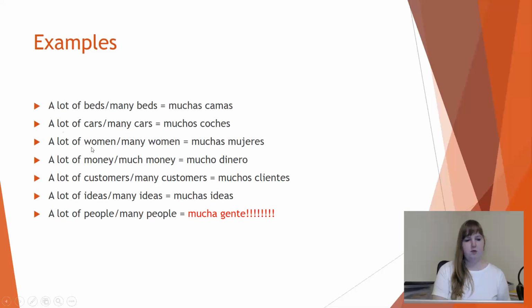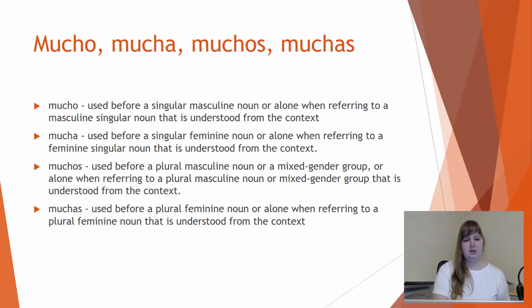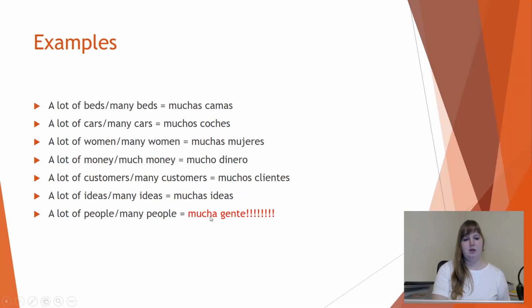The example, a lot of women or many women. A woman is in Spanish una mujer, so it means it's a feminine noun. And we have here many women, so it means that it's a plural feminine noun. That's why we translate a lot of women as muchas mujeres.